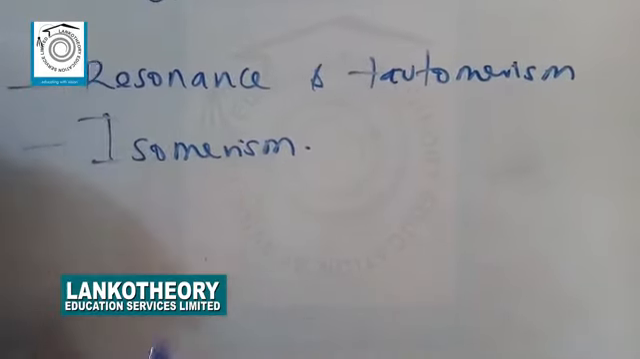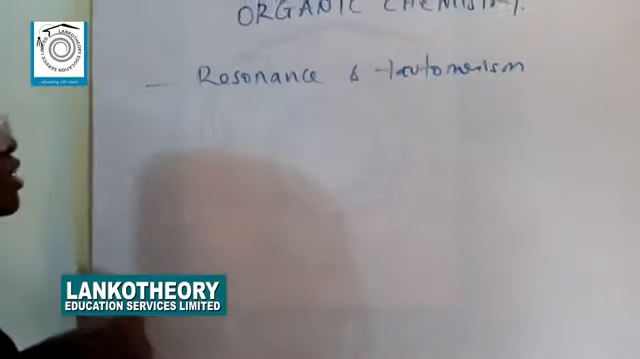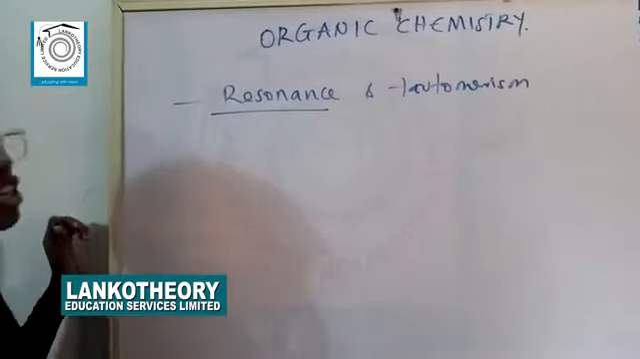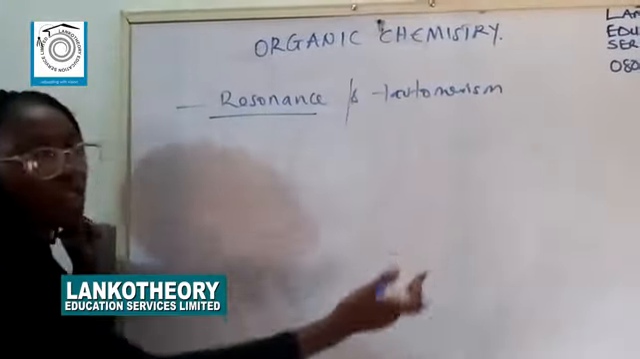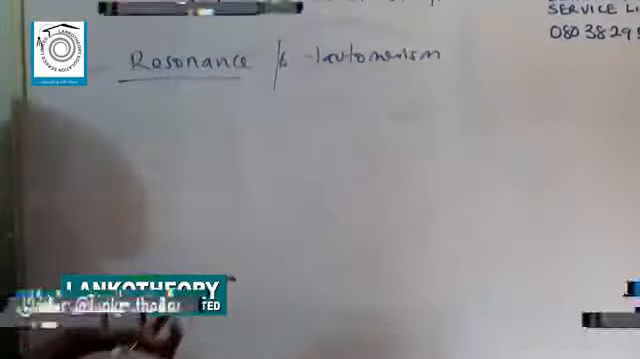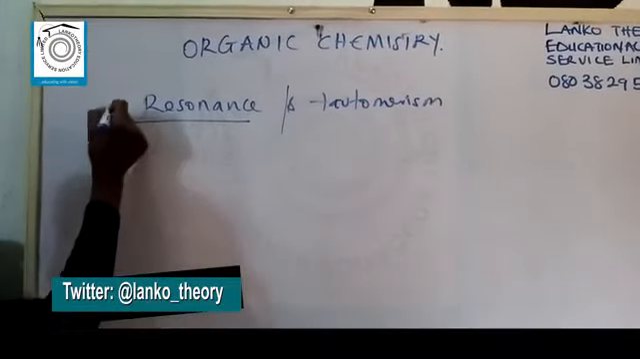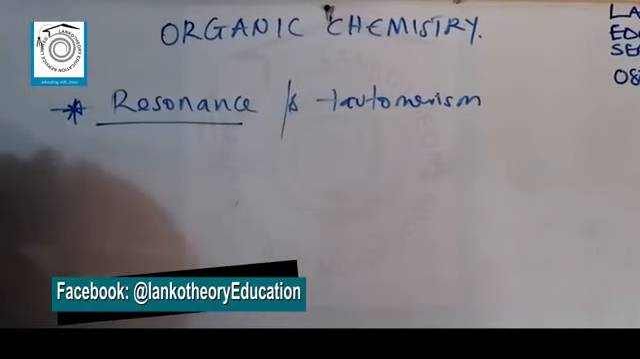I shall start with my first topic, resonance and tautomerism. So we'll begin with resonance and its definition. They are actually two very different topics, but then they are taught together because of certain similarities between them. So resonance definition, it can be defined as the delocalization of Pi electrons.